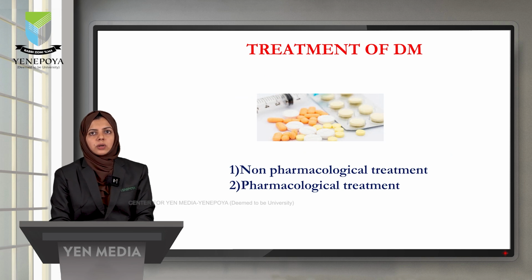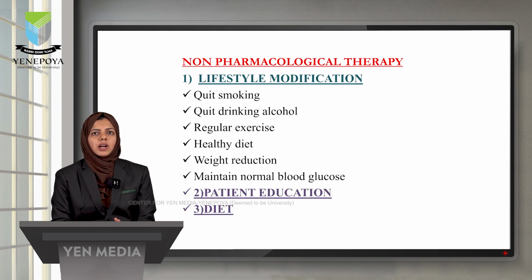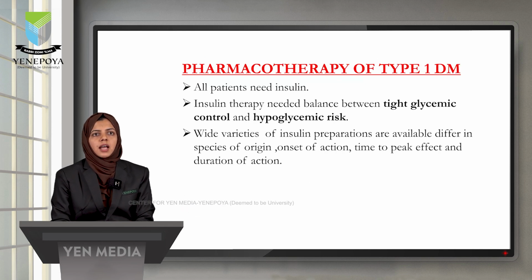Last is the treatment of diabetes mellitus. The treatment includes non-pharmacological methods and pharmacological methods. Non-pharmacological therapy includes various lifestyle modifications like smoking cessation, stopping alcohol intake, regular exercise, healthy diet, weight reduction, and maintaining the normal blood glucose level. Next, patient education and various diet plans. Last, the pharmacological therapy of diabetes mellitus.